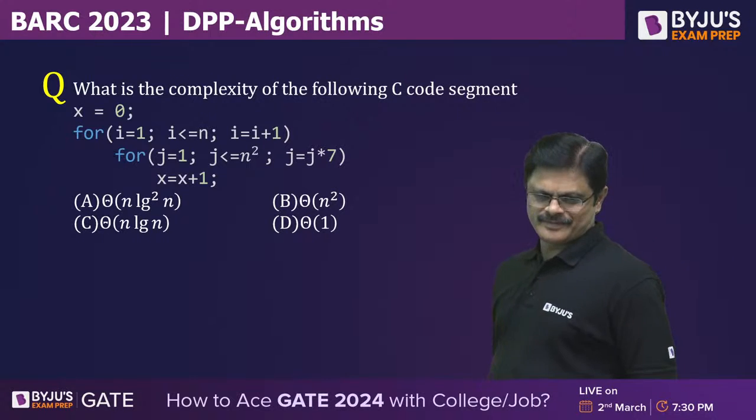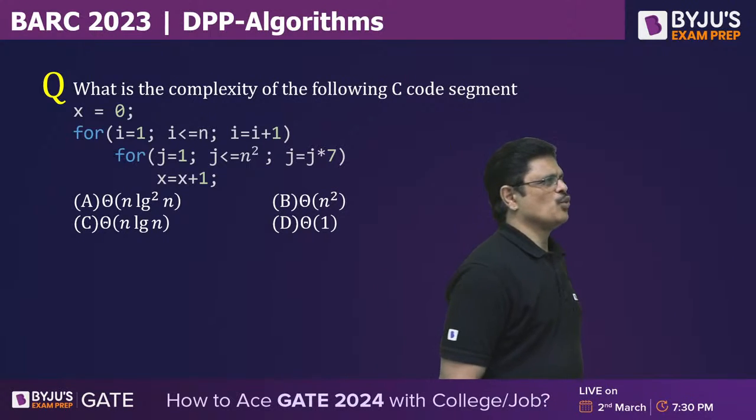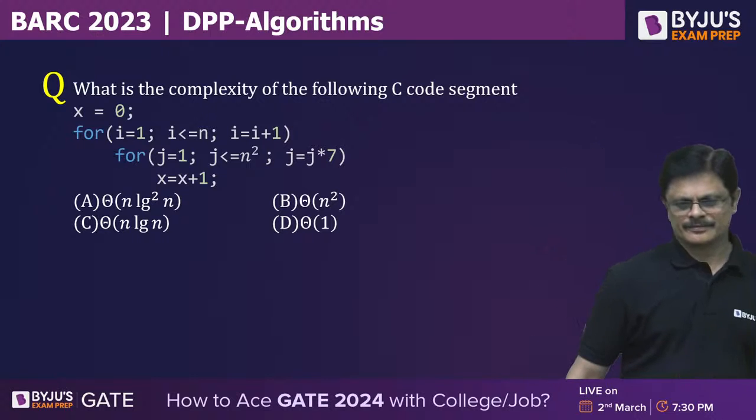The next problem. What is the time complexity of this code?